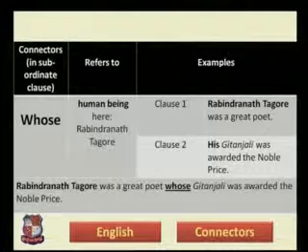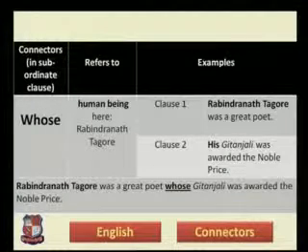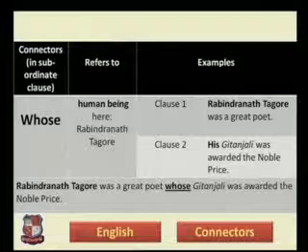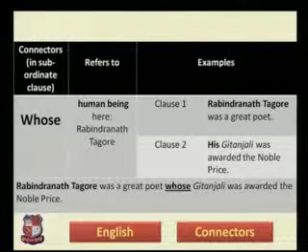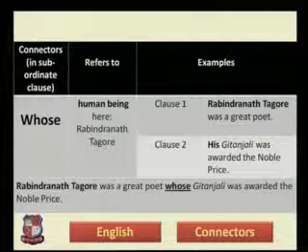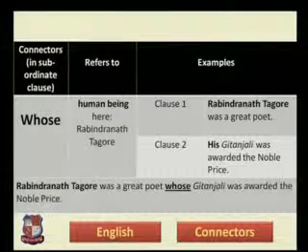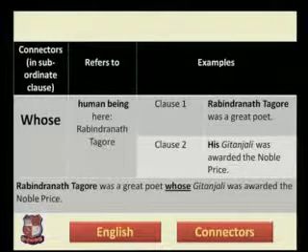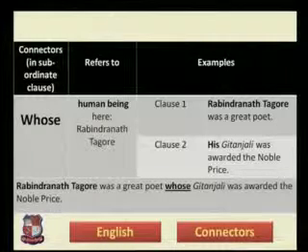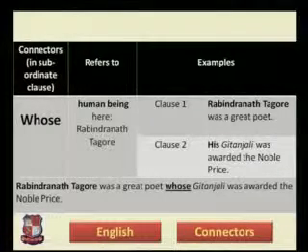His Gitanjali was awarded the Nobel Prize. So in this clause number 2, his is a possessive pronoun. So the complex sentence becomes: Rabindranath Tagore was a great poet whose Gitanjali was awarded the Nobel Prize. So now you can see easily that from clause number 2, his has disappeared. The word his, that is actually a possessive pronoun, has disappeared. Instead of that, we have now used the connector whose, and using the connector whose, we could connect the two clauses, that one is the main clause and the other is the subordinate clause.